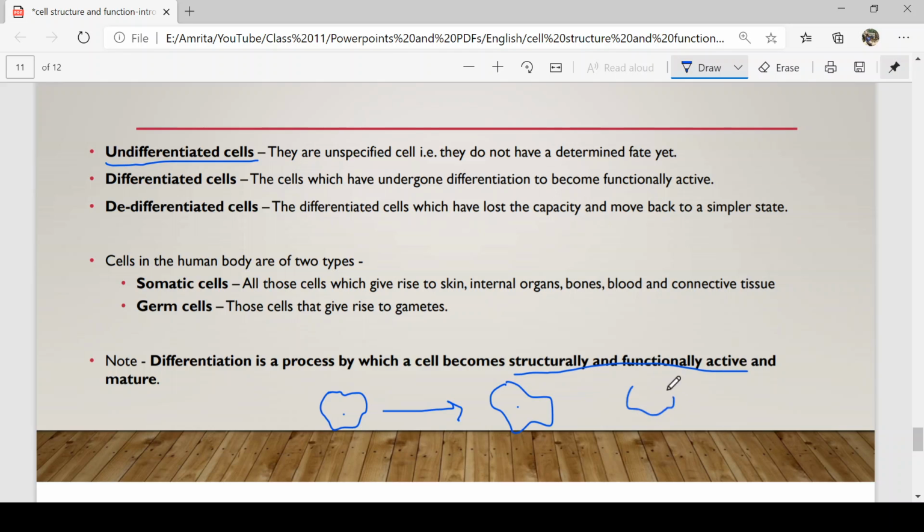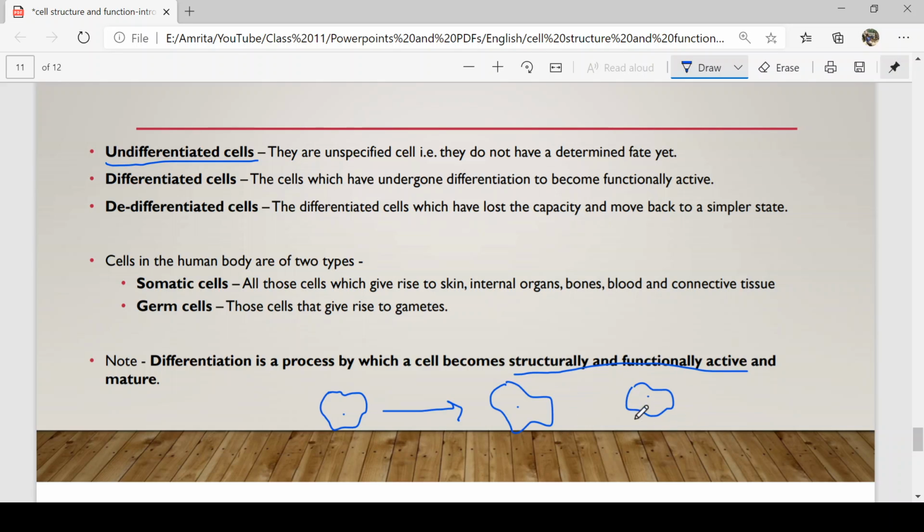Similarly, now if I have a cell whose function was only to divide up to a certain point, this type of cell we call an undifferentiated cell. There was no fate. What is fate? Fate is what it's going to become, what it's going to become in the future. Now, this has become a kidney cell.